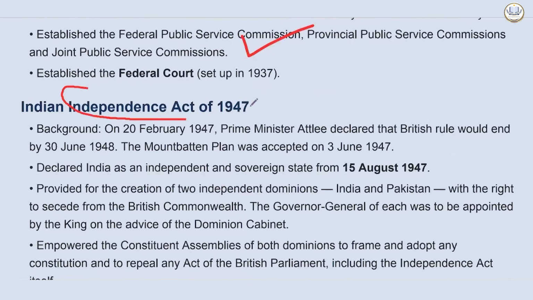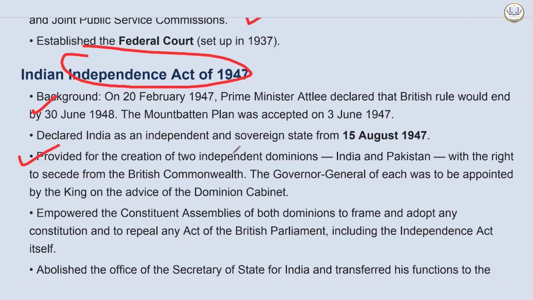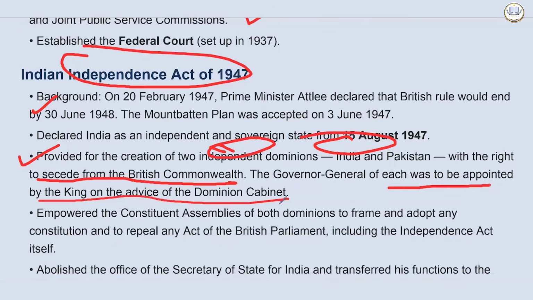Now let's come to the Indian Independence Act of 1947. On 20th February 1947, Prime Minister Clement Attlee declared the British rule would end by 30th June 1948. The Mountbatten Plan, which was accepted on 3rd June 1947, declared India an independent and sovereign state from 15th August 1947. It provided for the creation of two independent dominions, India and Pakistan, with the right to secede from the British Commonwealth. The Governor-General of each was to be appointed by the King on the advice of the Dominion Cabinet.